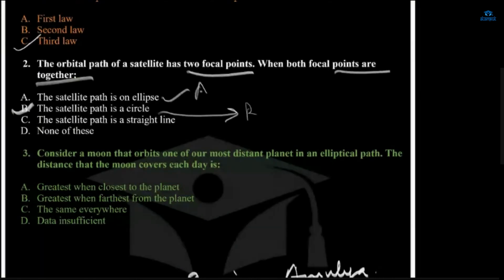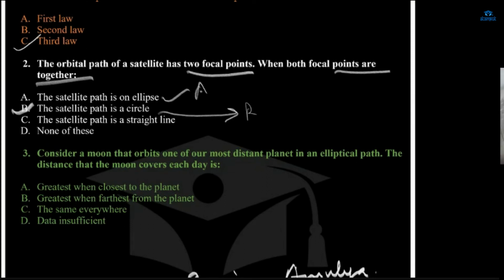Now, consider a moon that orbits one of our most distant planets in an elliptical path. The distance that the moon covers each day is: A, greatest when closest to the planet; B, greatest when farthest from the planet; C, the same everywhere; D, data insufficient. Ma'am, A, greatest when closest to the planet. Ma'am, I think it should be the same everywhere, right?